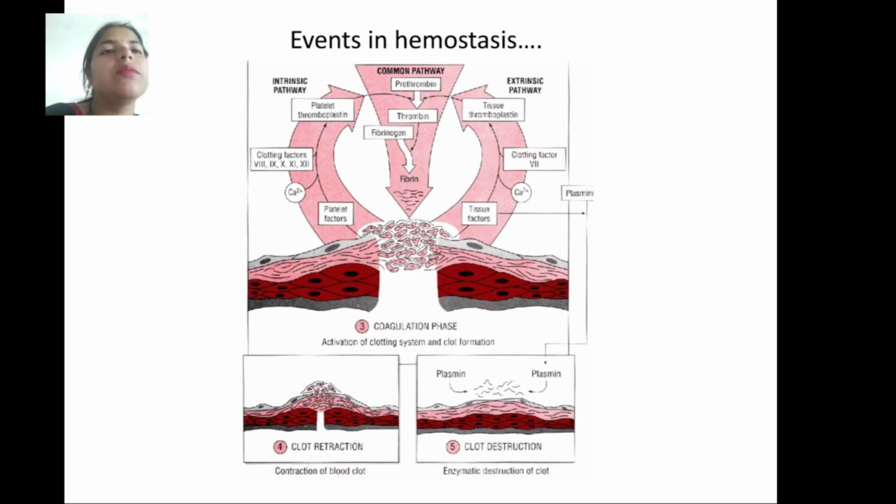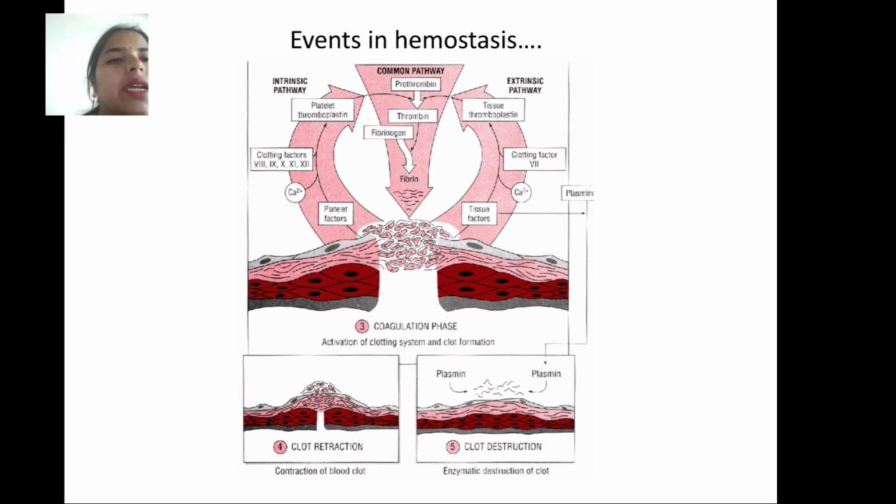Next are the events in hemostasis. The intrinsic pathway involves platelet thromboplastin. The common pathway involves prothrombin and thrombin, fibrinogen and fibrin. Tissue thromboplastin, clotting factor, and the tissue factor are all responsible for coagulation. In the coagulation phase, there is activation of the clotting system, clot formation, and clot retraction.